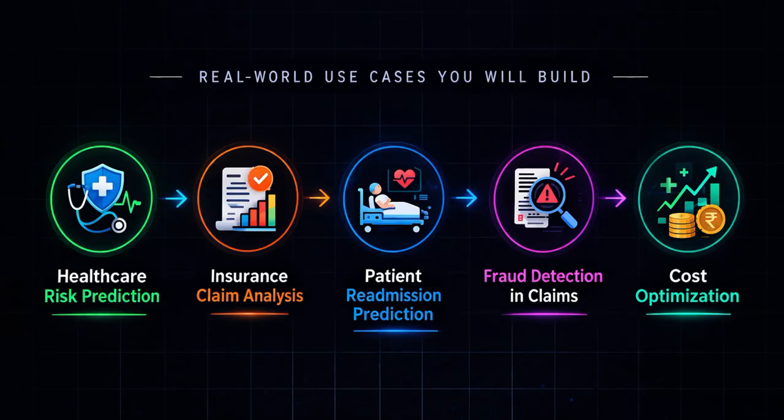Then we have patient readmission prediction. Let's say a patient has certain ailments which are of a recurring kind. Based on data analysis, you can predict when that particular problem is going to reoccur or relapse again. Based on that, you can give the patient advice that they should visit us again in 3 or 6 months, and you can track that as well.